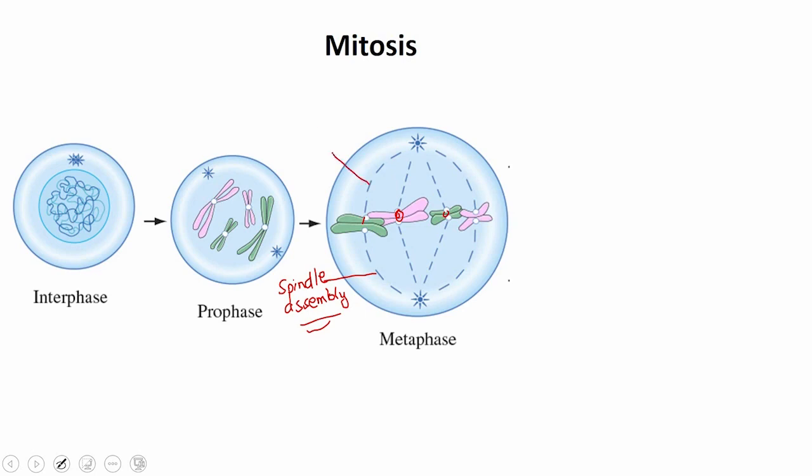These are the spindle fibers. The central region of a chromosome is called the centromere. Chromosomes attach themselves to these spindle fibers with the centromere. And the basic feature in metaphase is that chromosomes are lined up on the spindle assembly.